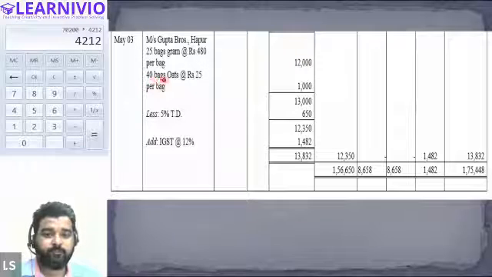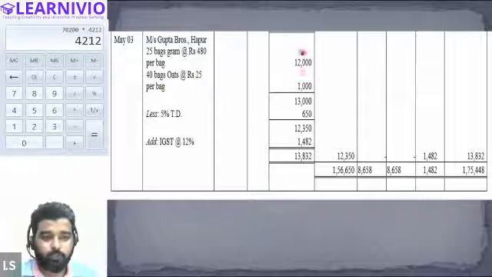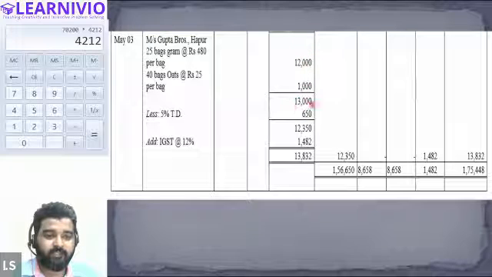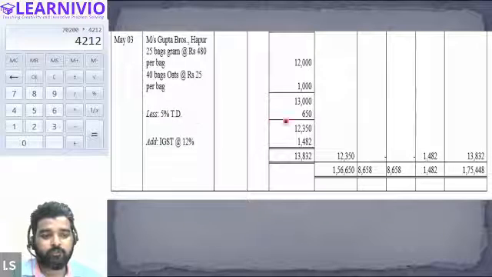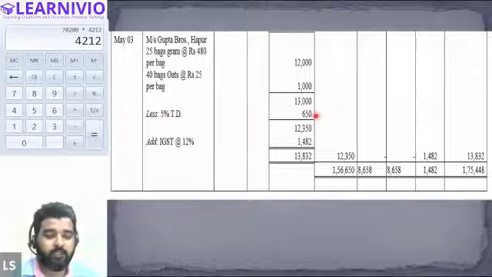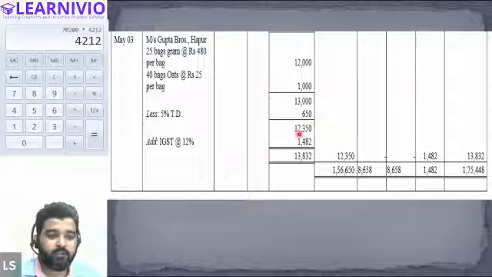After this, 40 bags at the rate of 25 each, so we will have 1,000. Totaling these values, we will get 13,000. And the supplier is giving us a 5% trade discount, and 5% of 13,000 will be 650, right? After reducing this amount, we will have the cost of the goods as 12,350. This cost will be recorded here.